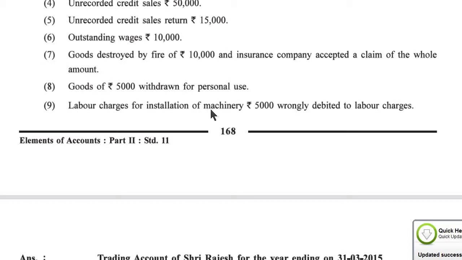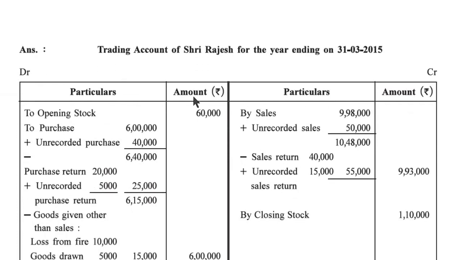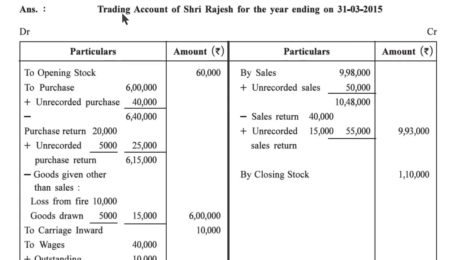Labor charges for installation of machinery, 5,000 wrongly debited to labor charge, so this is a wrong entry. So minus from the labor charge and add in machinery. Now first of all we prepare the trading account answer part.